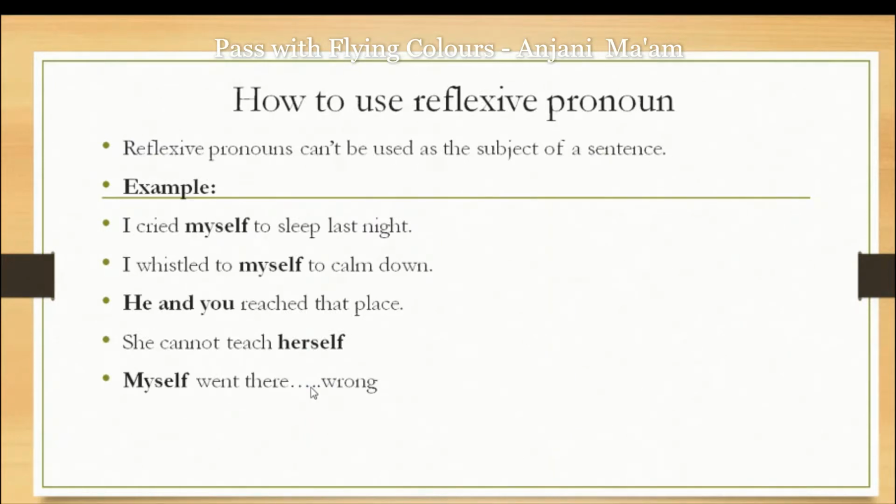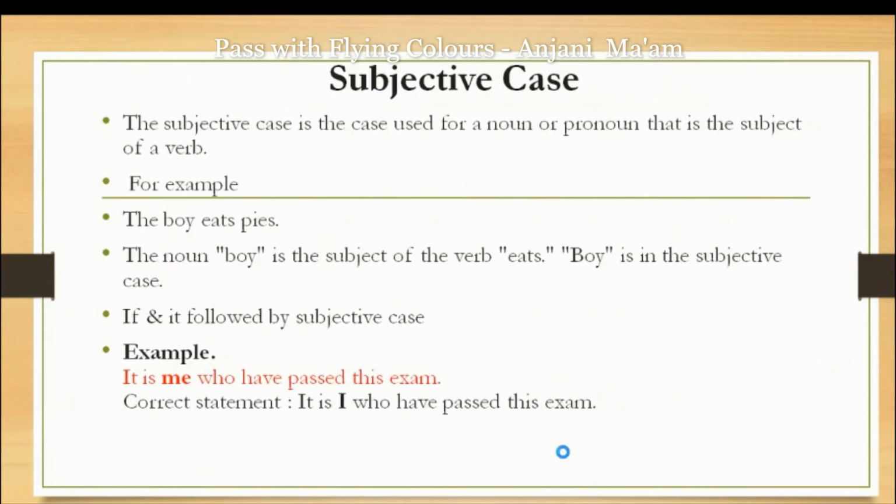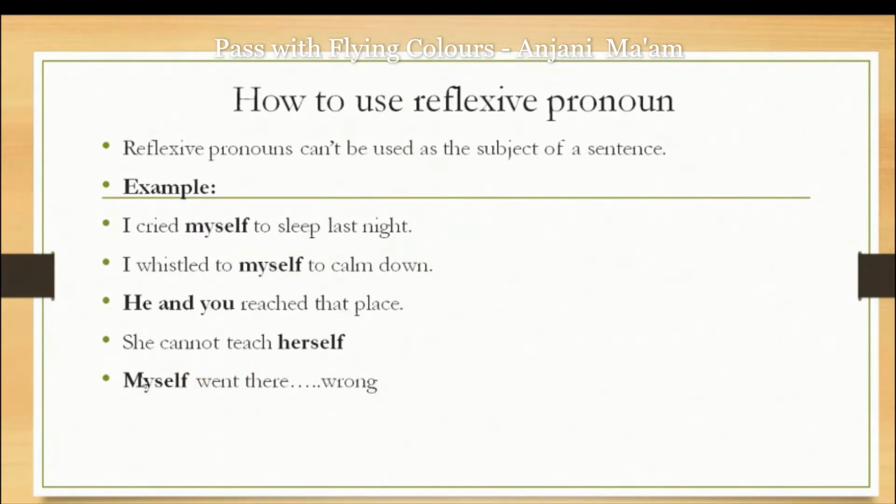Next, a reflexive pronoun can't be used as the subject of a sentence. It means we can't start a sentence with a reflexive pronoun like myself. Myself went there. In this sentence, the sentence has started from myself, a reflexive pronoun. That's why it is the wrong usage and there is an error.